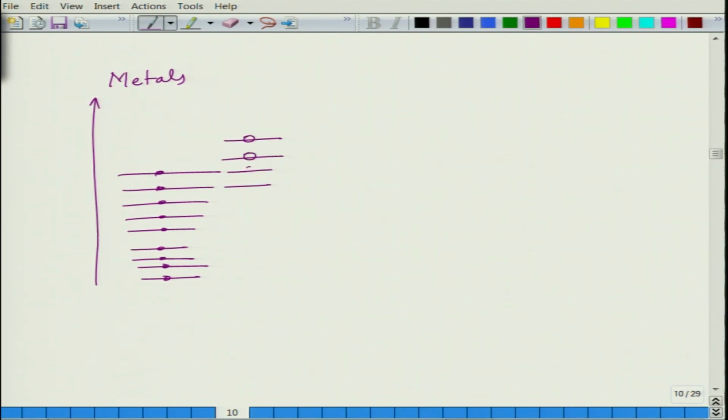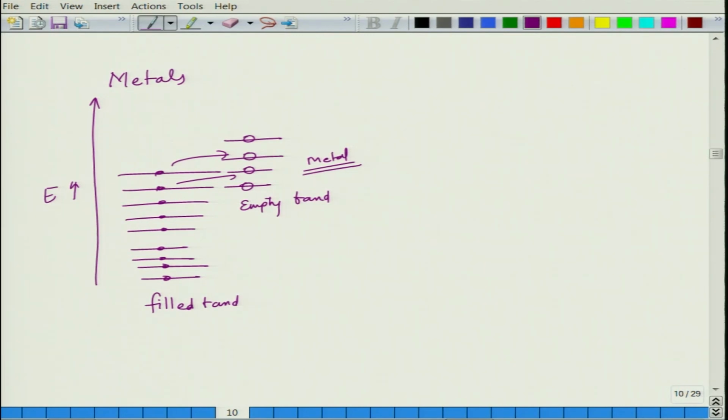So these are all filled bands, and this is an empty band, and this is energy. At the same energy state there are some empty states, so there is room for electron to move. As a result, electron can flip flop here and there, and this is what metal is. Metal has empty energy states. In the semiconductor the situation is different.